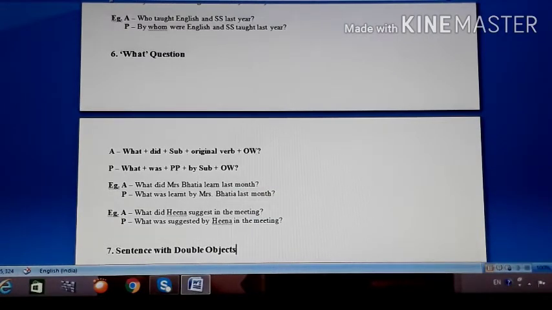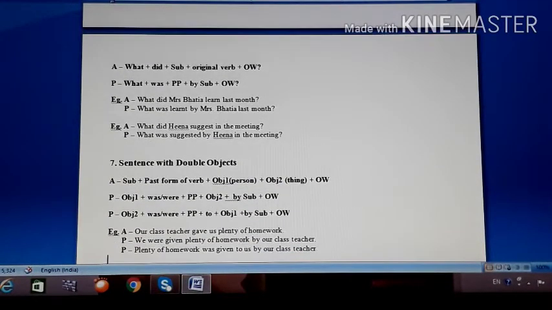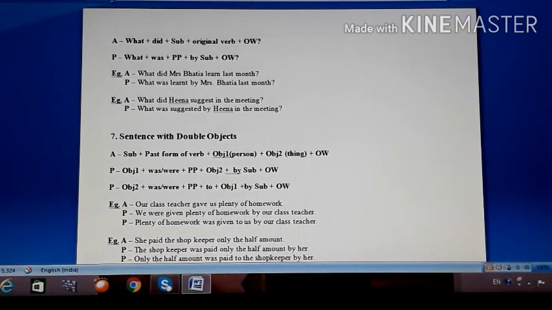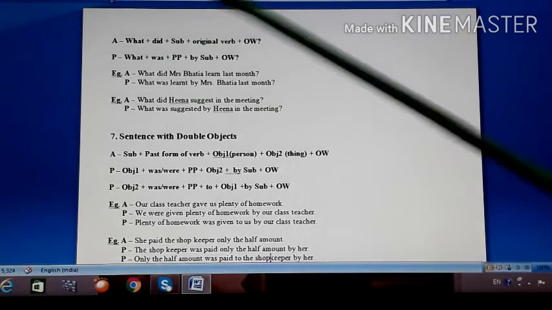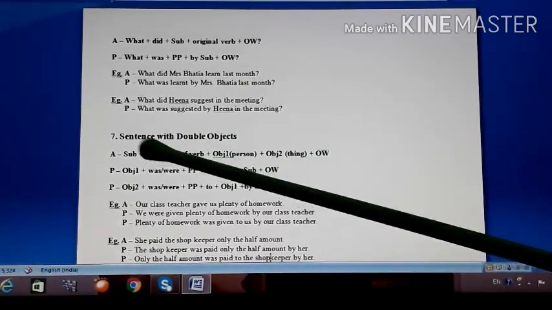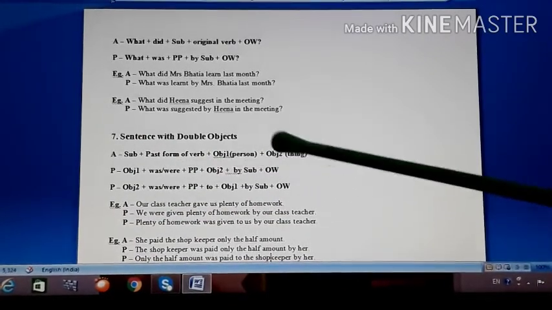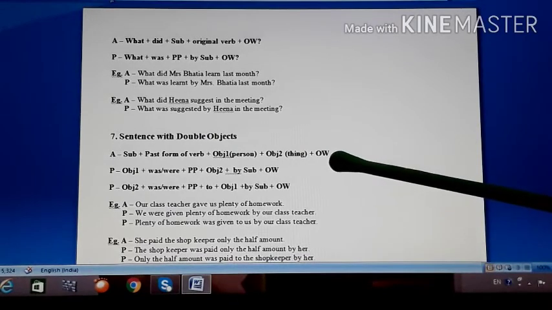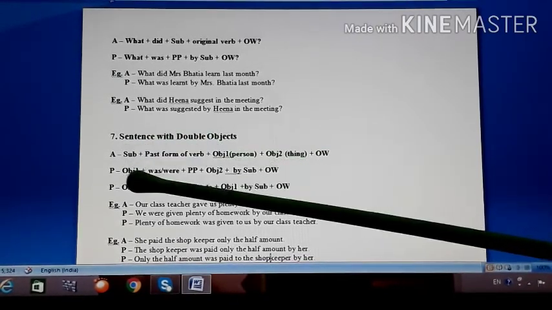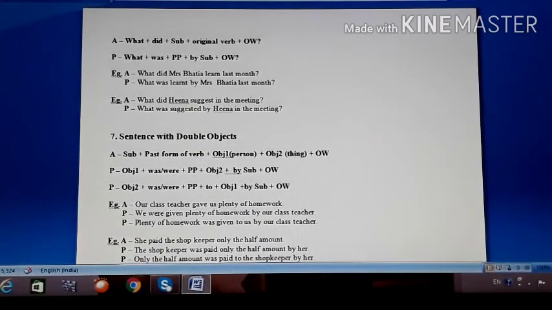Then as we saw the sentence with double objects in simple present tense, in simple past tense also you have such sentences where two objects are used. One object is referring to the person and another object is referring to the thing. So here you have the structure, almost same structure, only the verb changes. Subject plus past form of the verb plus object 1, that is person, plus object 2, that is thing, and then other words. You can bring any object front and change it into passive voice. So here passive is done in two ways because two objects are given.